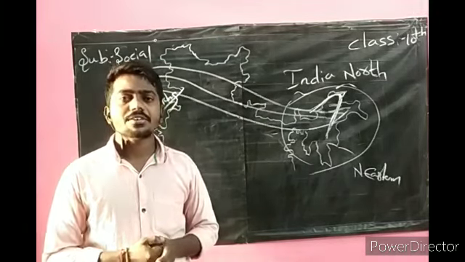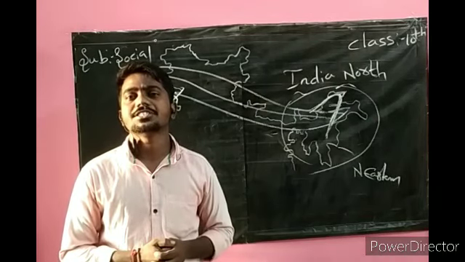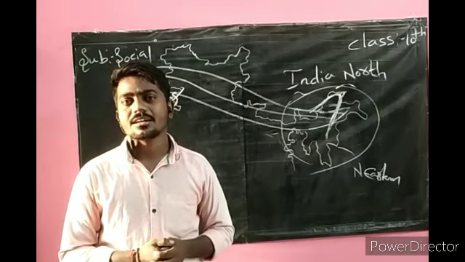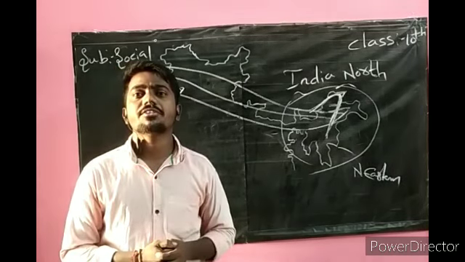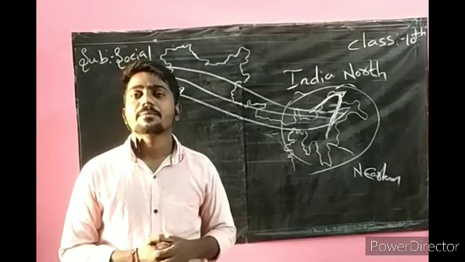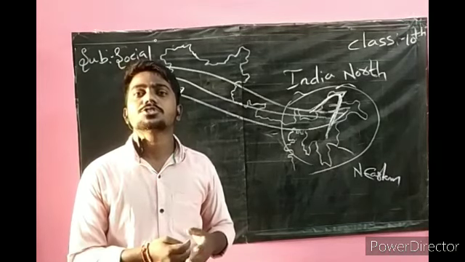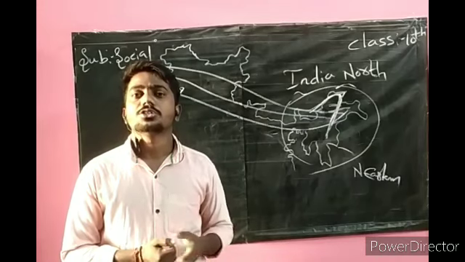Okay, the river Indus we can see in the lower portion in our country, in Punjab and Haryana. The national river of India is Ganga, but the national river of Pakistan is Indus. Why? Because a large portion of the Indus river flows through Pakistan.